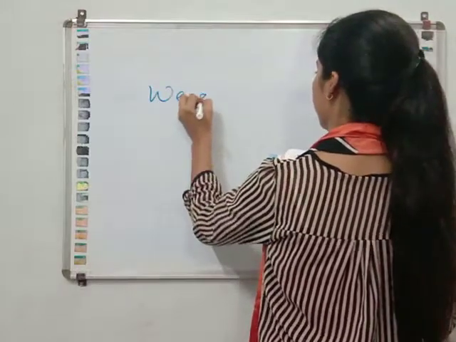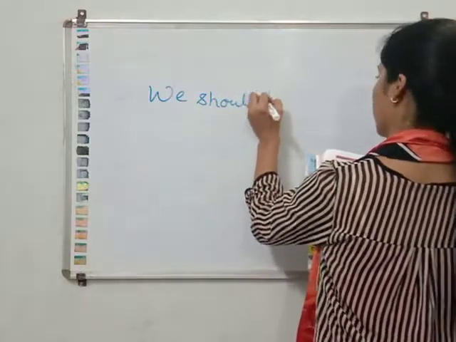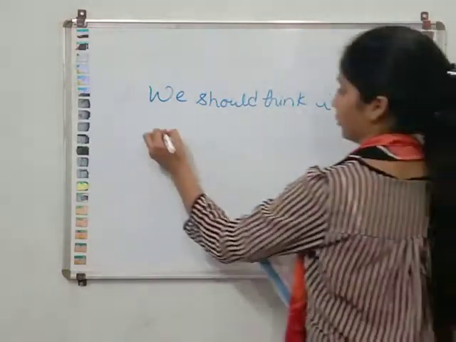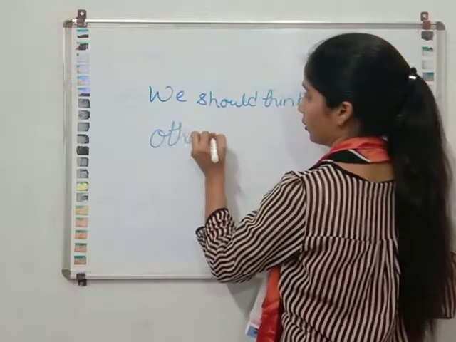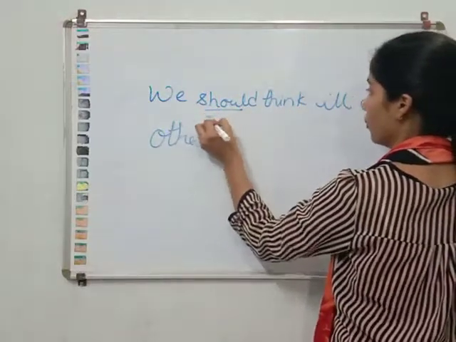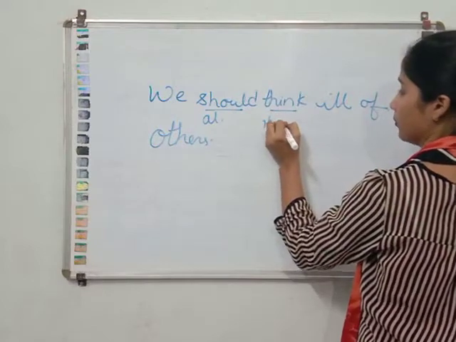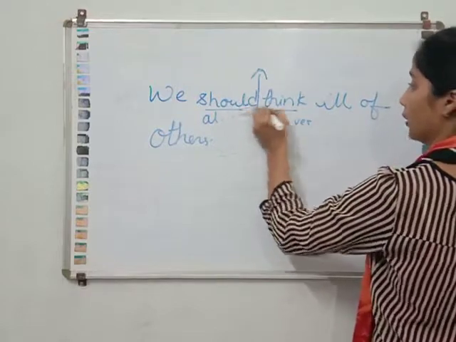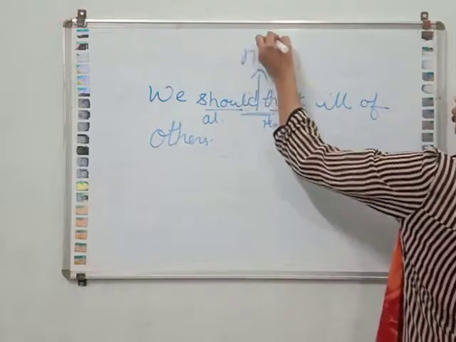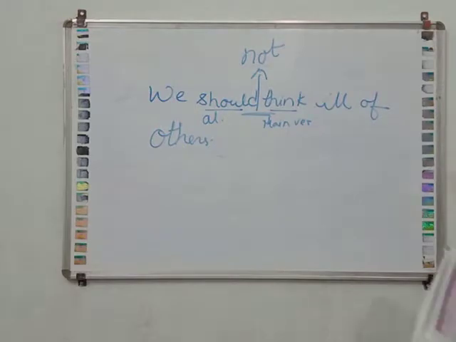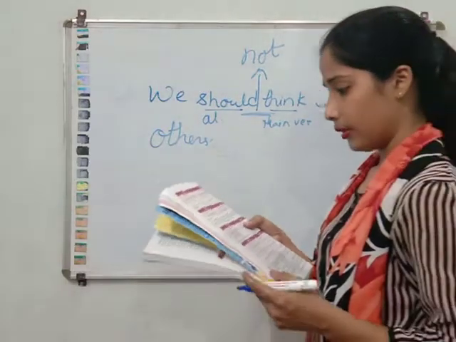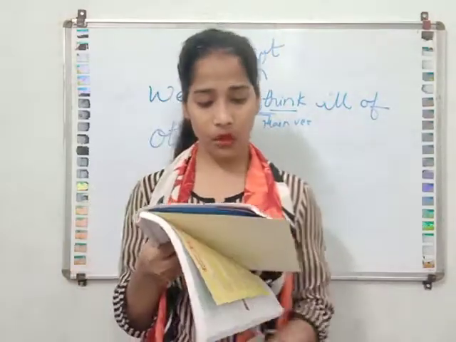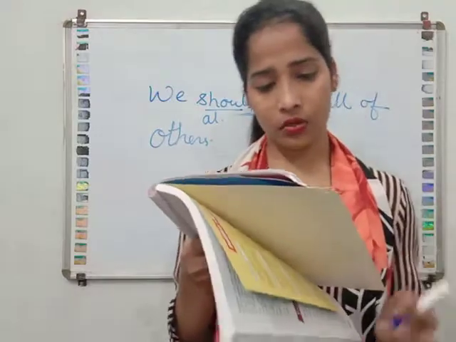Okay. We should think ill of others. We should think ill of others. So should is auxiliary over here and think is the main verb. Yes or no? So we will use not in the center, in between. We should not think ill of others. Yes or no? Now, I am keeping well. I am not keeping well. I hope this is understood to you.